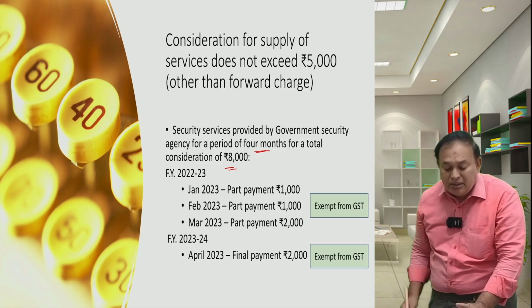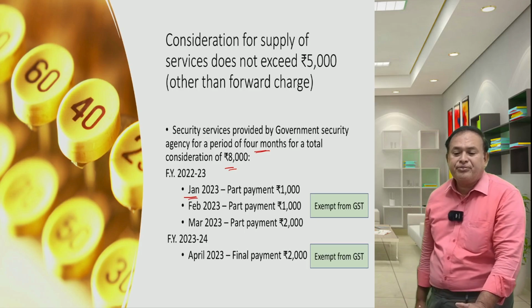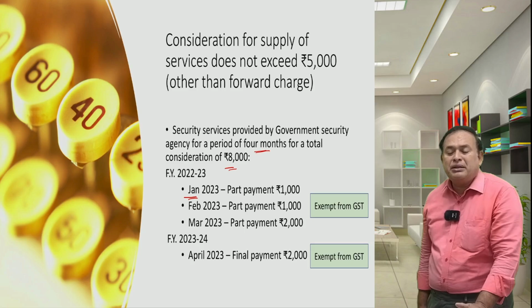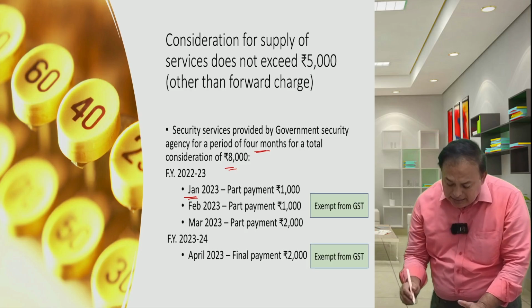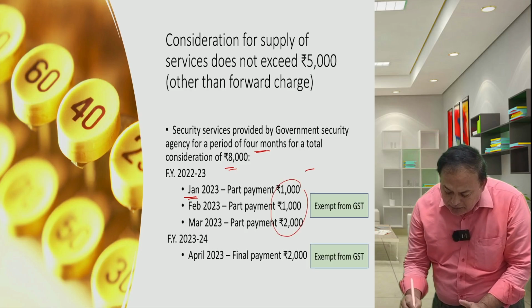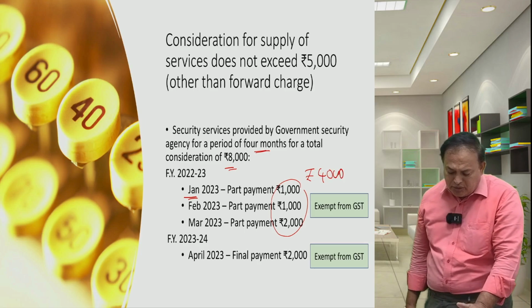But what happened? It commenced from January 23, part payment 1,000, February 23, part payment 1,000, March 23, part payment 2,000. Total in that financial year, how much? 4,000.